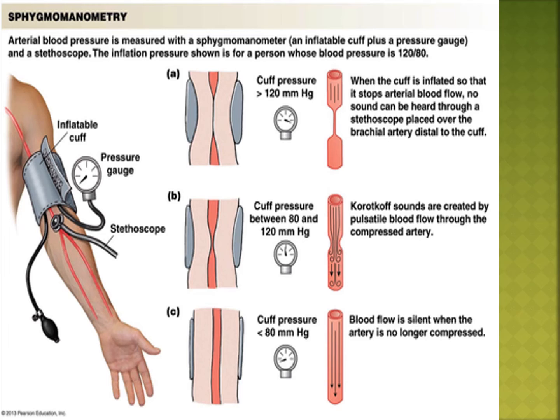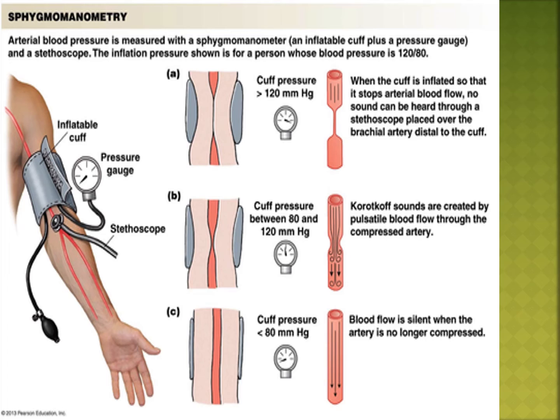What is this one? Sphygmomanometer. It is used to find out the blood pressure. Blood pressure is the pressure exerted by the blood on the walls of the arteries.